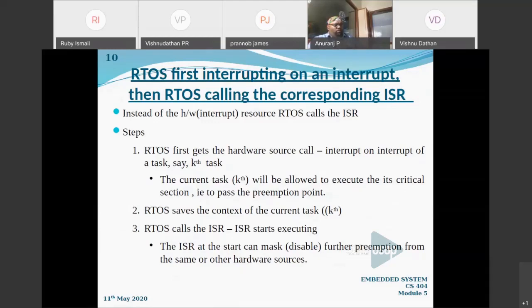If software is calling an interrupt, for example, you will have an instruction like RST 5.5, 6.5, 7.5 in the 8085. And in the 8086, you may have studied an instruction, say INT 21H, and INT 10H. In the microprocessor course, you may have studied these. All these are software interrupt instructions. Agreed?